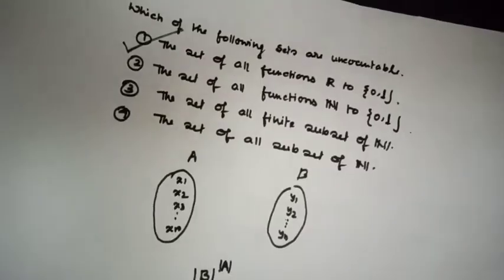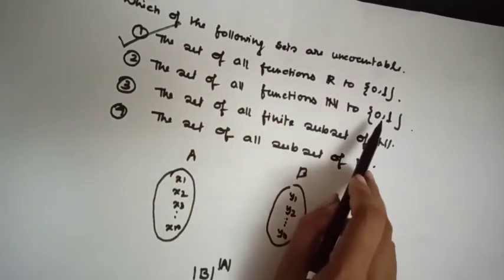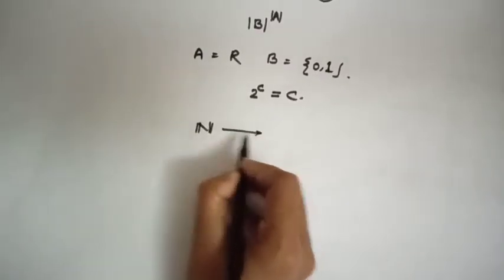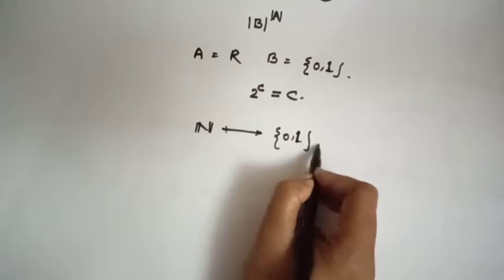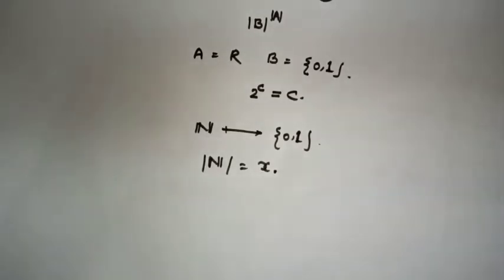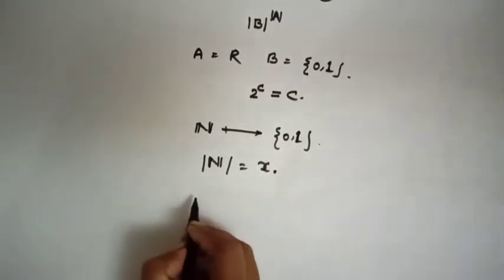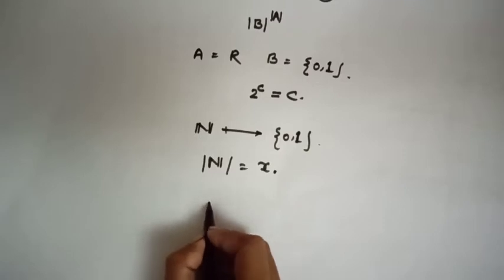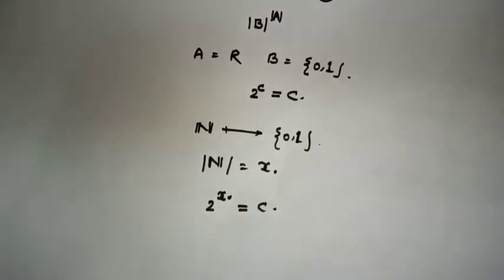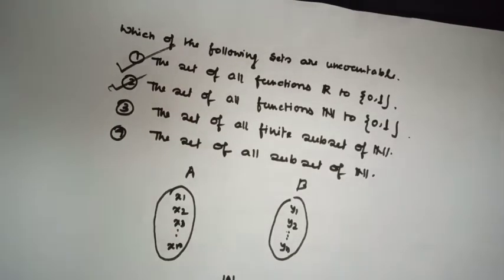The second option is the set of all functions from natural numbers to {0,1}. Let's see the second option. Here natural numbers to {0,1}. Cardinality of natural numbers is alif naught, and cardinality of {0,1} is 2. That means 2 to the power alif naught, which is equal to C. So the second option is also true. The set of all functions from natural numbers to {0,1} is always uncountable.